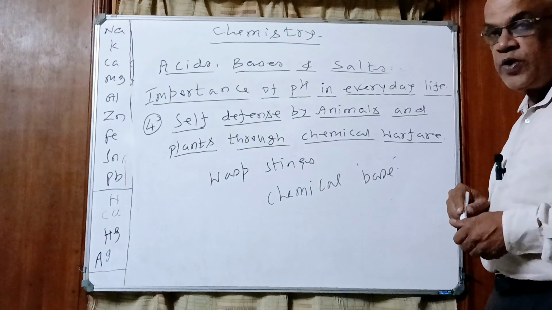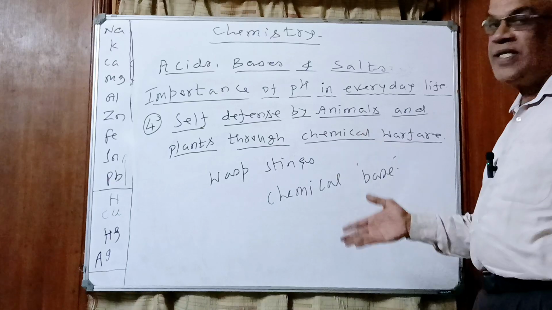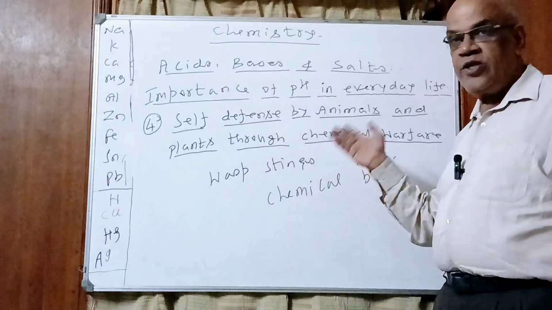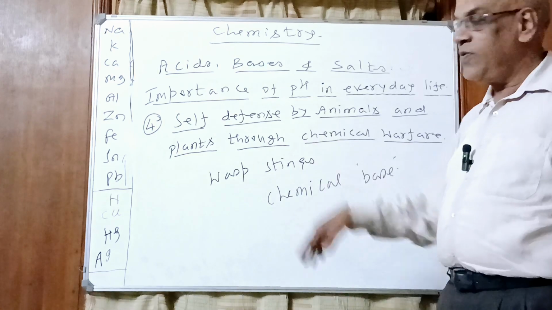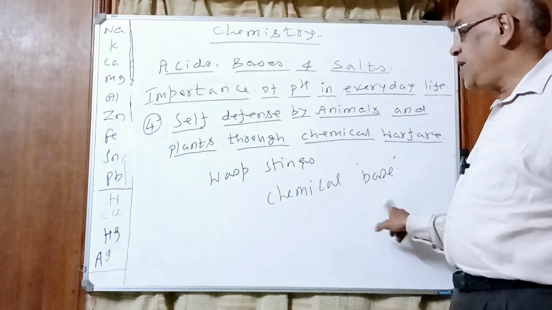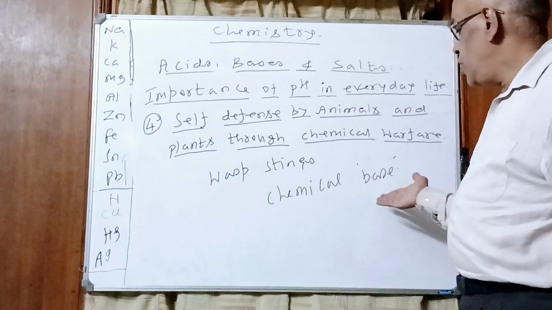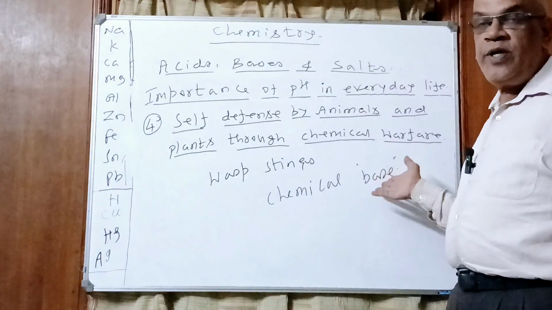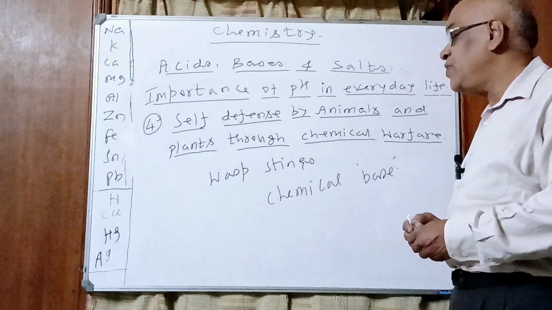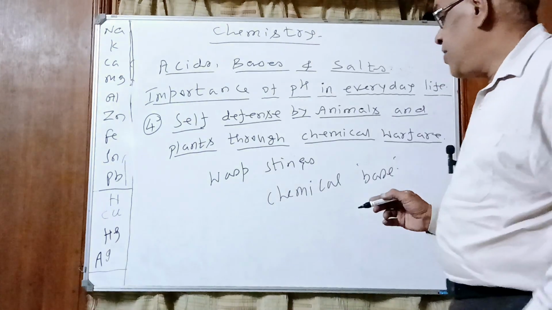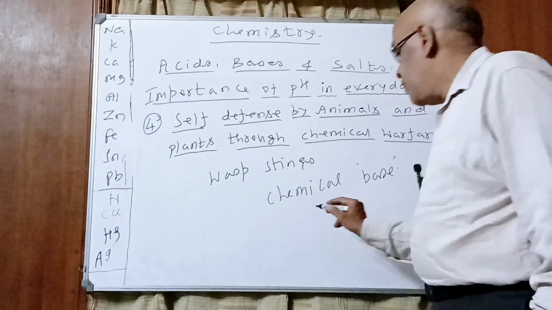So what should we do? You know that when acid is secreted by any insect into our body, we neutralize it with a base. When a base is secreted into our skin, we rub it with an acid. Which acid do we use, children? Not HCl or H2SO4.